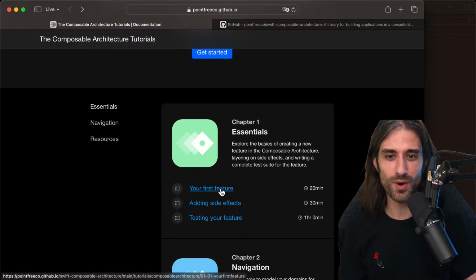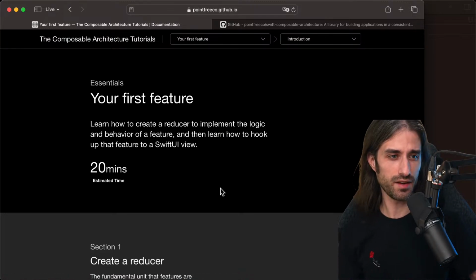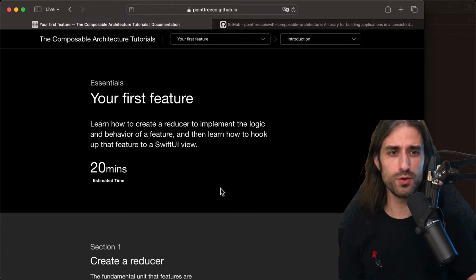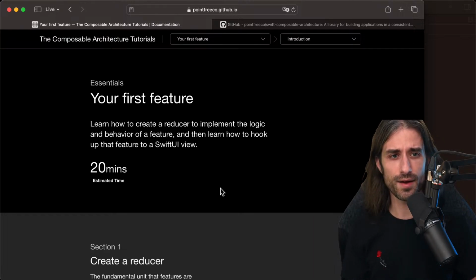So we start with chapter 1, your first feature. So we're going to learn how to create our first feature. And since I followed a bit of TCA, I can tell you that a feature is kind of like a unit of software in TCA. You can kind of understand it as like a module, maybe.